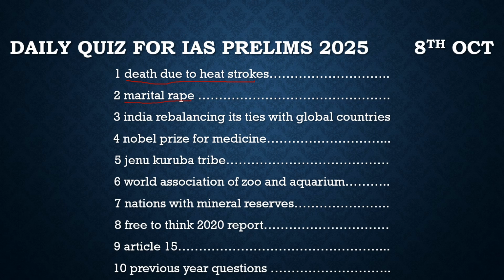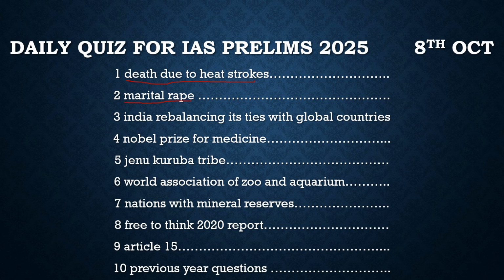The concept of marital rape came into existence, I guess, when the feminist movement started. And many countries have criminalized marital rape. So here comes the question with respect to India. Has India really criminalized marital rape or not? The answer to this question is no. India has not criminalized marital rape. There is no law in India which criminalizes marital rape.